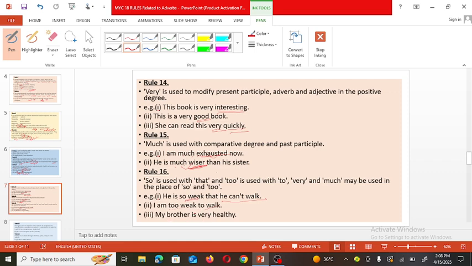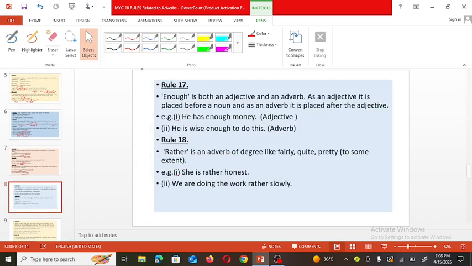My brother is very healthy. So what you have observed here is that so and that are used together in the sentence. Too and to can be used in the sentence, or very or much can be used in the sentence in this way. Now see the next rule.